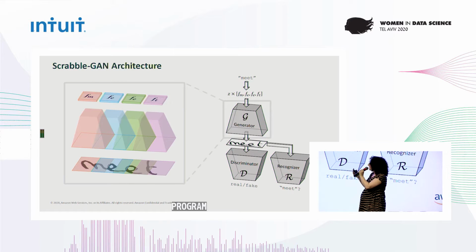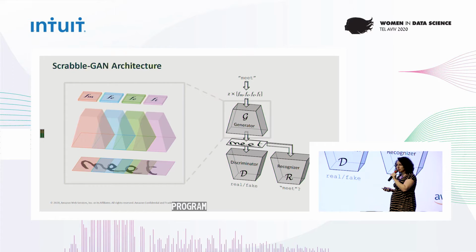So each character is inputted into the generator, which is fully convolutional, and then an output patch is generated in the output image. Now, all of these patches are actually generated simultaneously, and the convolutional layers create overlaps between them. And these overlaps are what allows us to create this cursiveness, the connectivity of the text, and also have some variance in the width of each character. So, for example, the letter M can take up all of the patch, but the letters E and T can take up only some of it.